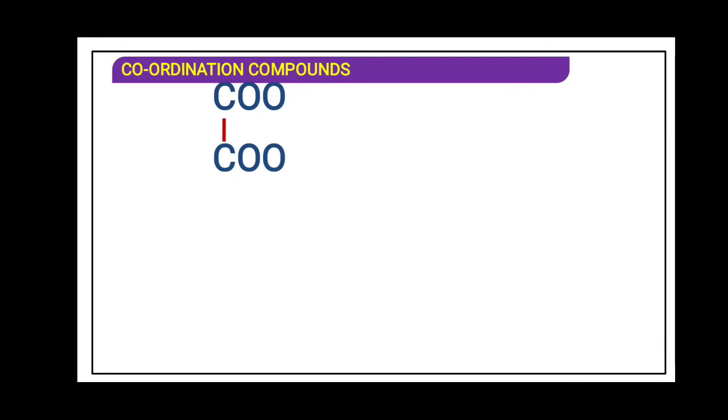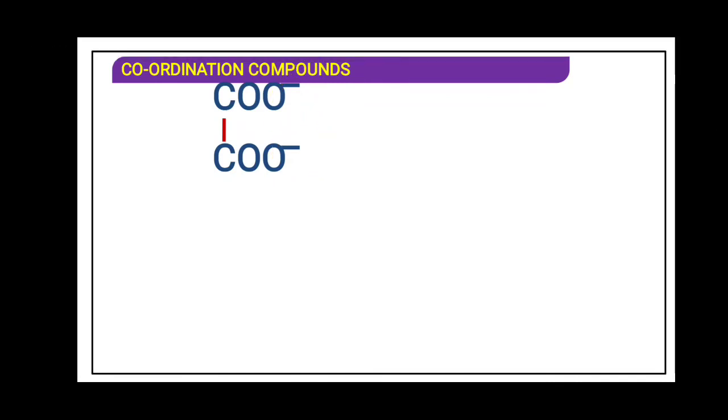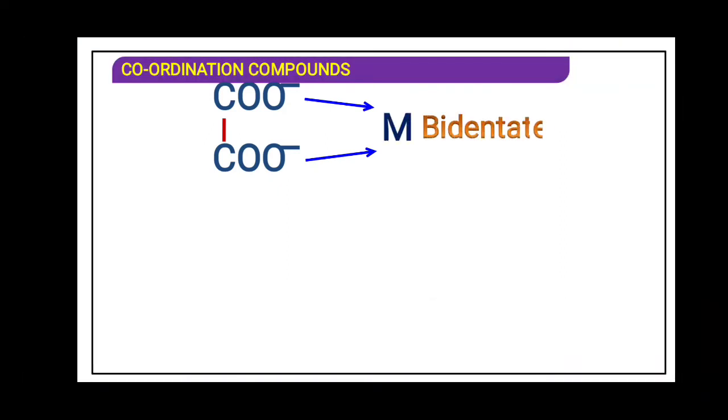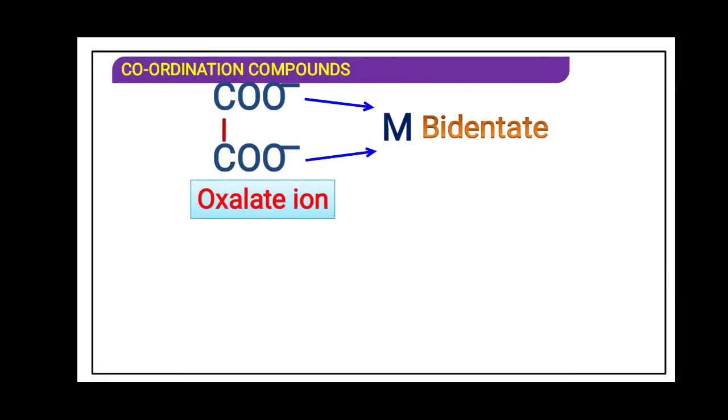Now we will see another type of ligands, classification of ligands. This is C double bond O. If you remember carefully, on the top there is a minus charge and here also there is a minus charge. In place of minus there can be a hydrogen over here, so COOH, COOH, that is oxalic acid. Now this oxygen with a minus charge will be acting as an electron donor, attached to the metal, and is said to be a bidentate ligand. The name is oxalate ion.